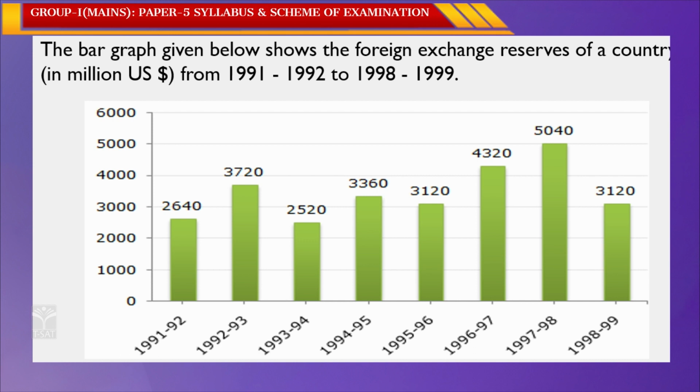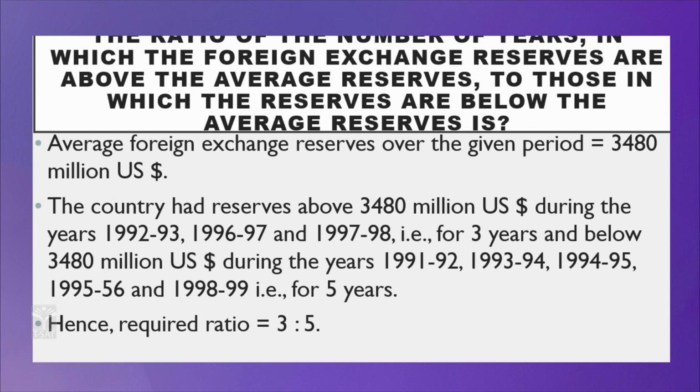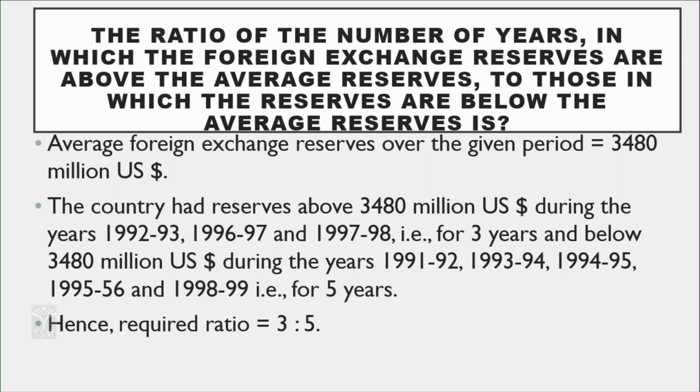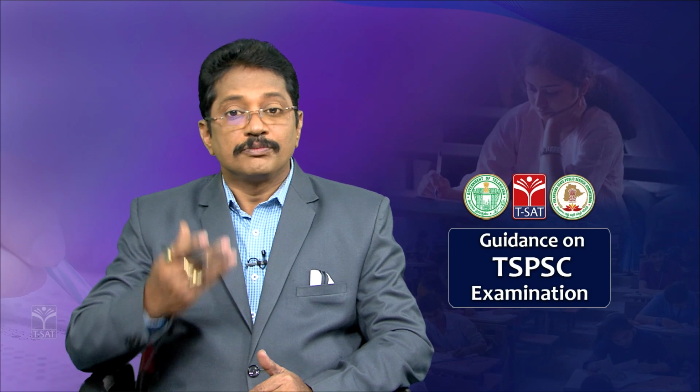Is it clear? Okay, the diagram is given. And how will the question be asked? See the question: the ratio of the number of years in which the foreign exchange reserves are above the average reserves to those in which the reserves are below the average reserves. Do you understand this question? This is very important, and very simple. Here we are going to find the ratio of the number of years in which the reserves are above the average to those below the average.